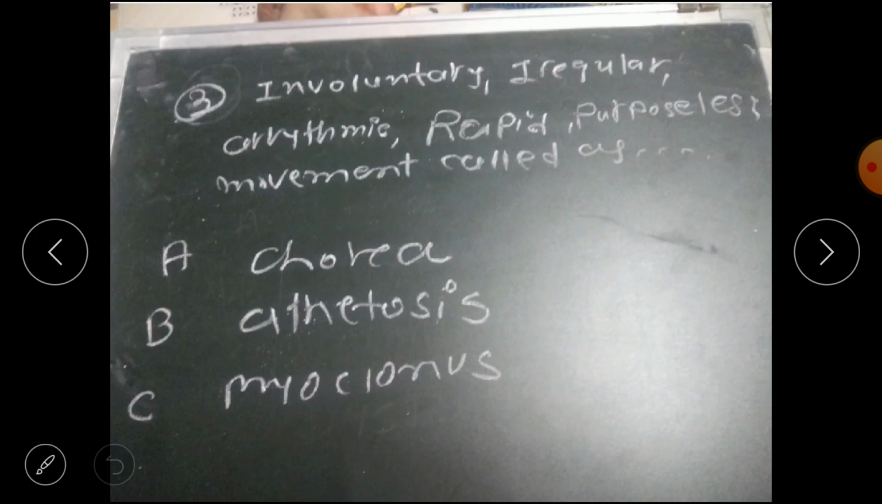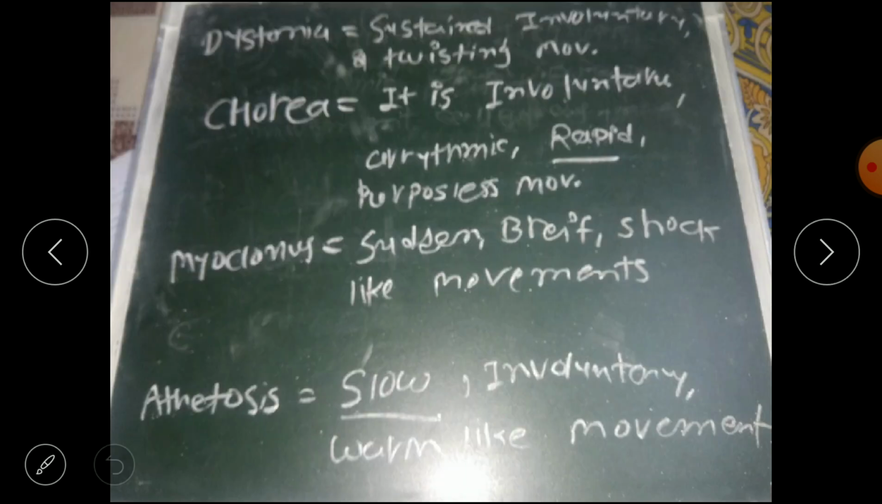Now you can answer this question. Involuntary, irregular, arrhythmic, rapid, purposeless movement is called as. So the answer is A, that is chorea. CR. So the answer is option A.